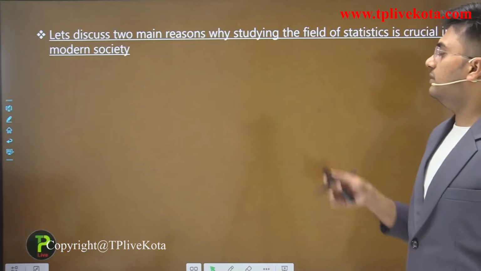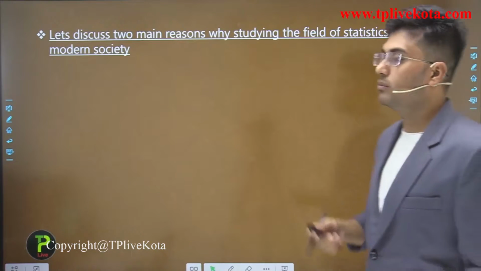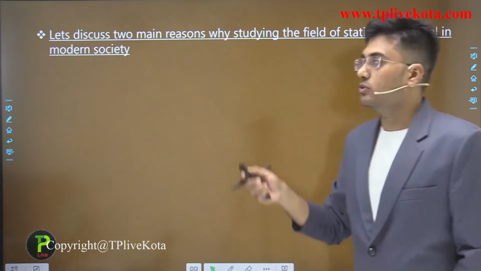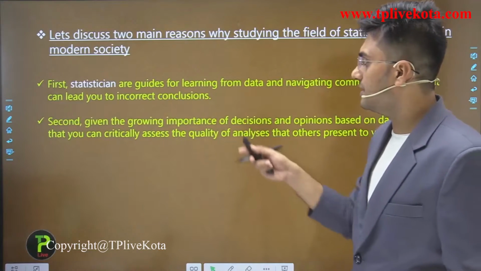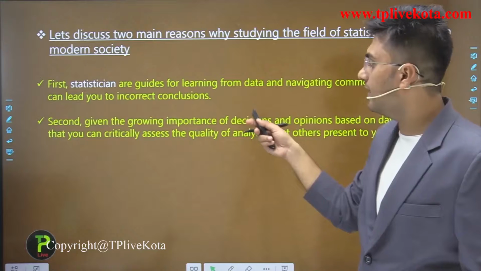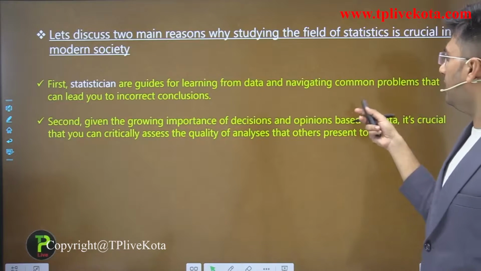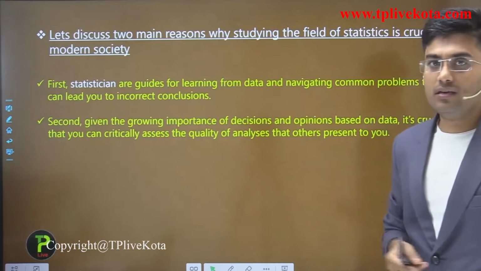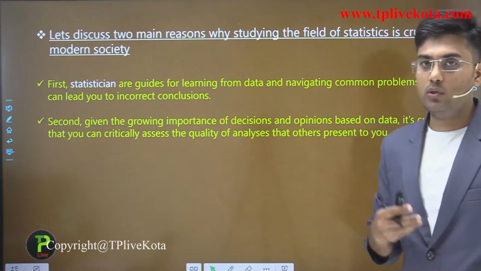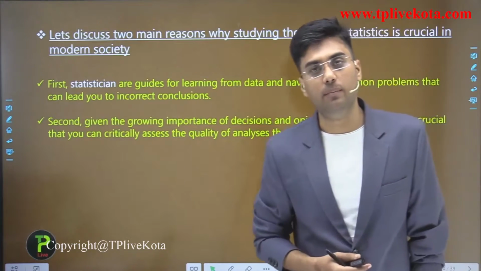Now after this, let's discuss two main reasons why studying the field of statistics is crucial in modern society. The first is that statisticians are guides for learning from data and navigating common problems that can lead you to incorrect conclusions. To conclude from past results, statistics is very important.